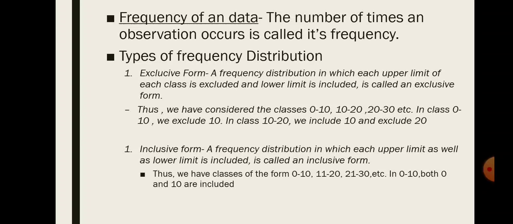Second, inclusive form. A frequency distribution in which the upper limit as well as the lower limit is included is called inclusive form. Thus, we have classes of the form 0 to 10, 11 to 20, 21 to 30, etc. In both, 0 and 10 are included.